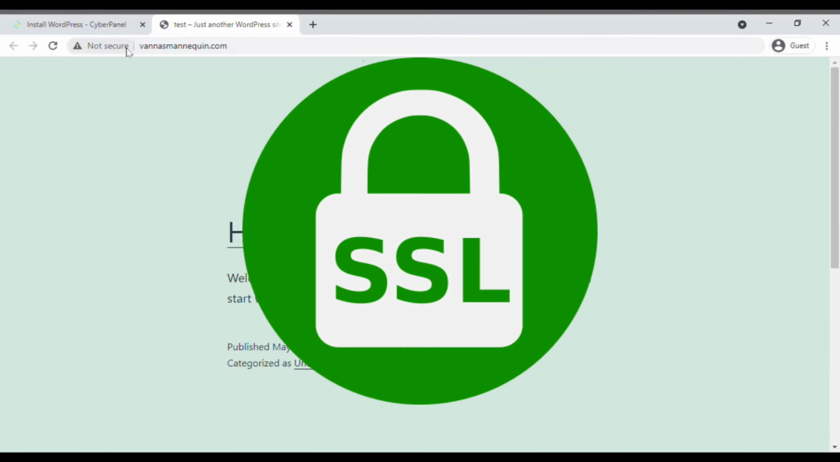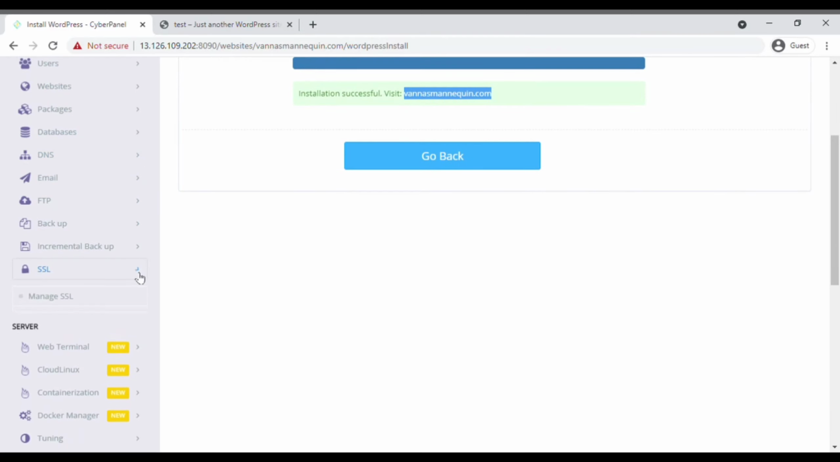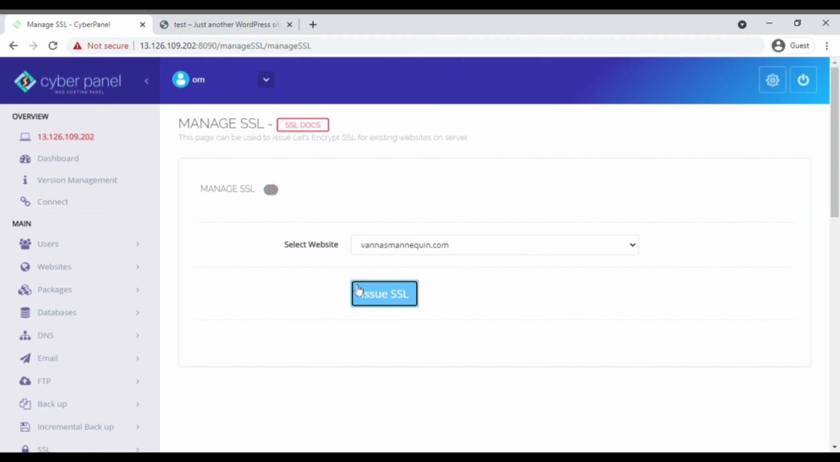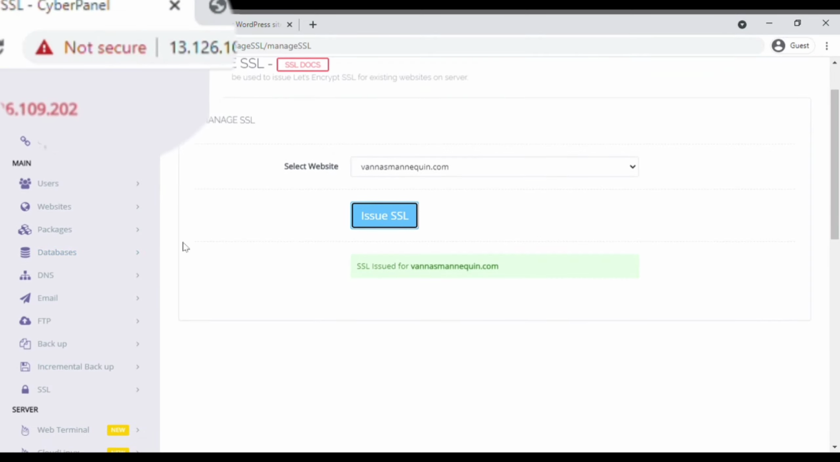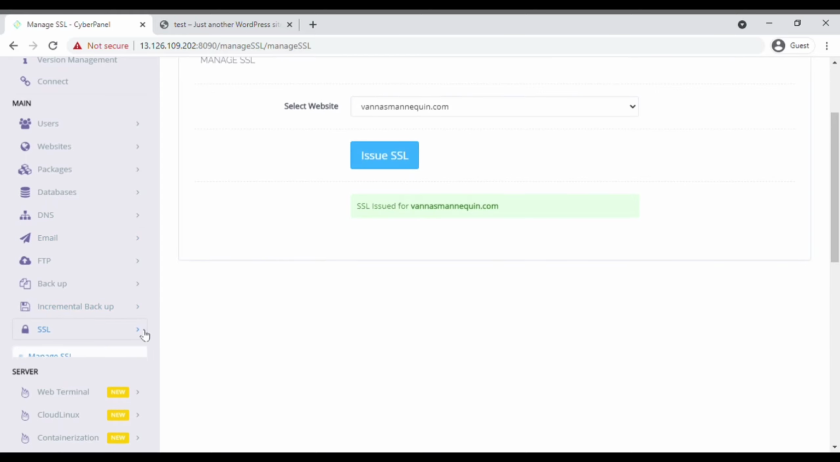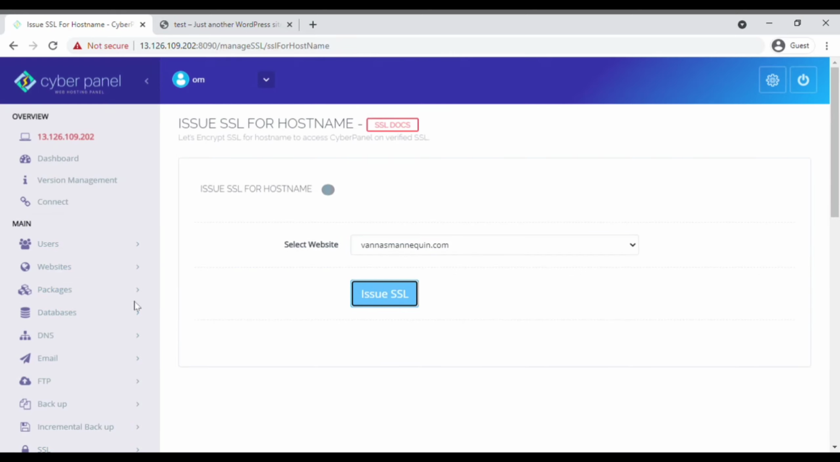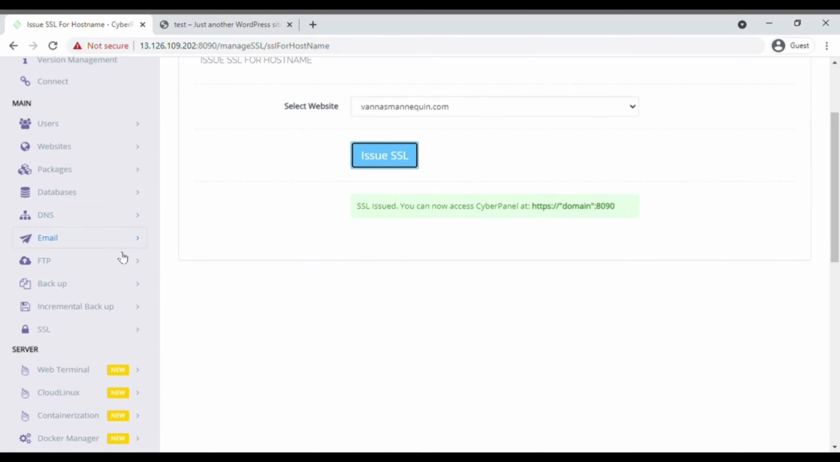The next step is to get an SSL certificate for free. For that, simply go to your dashboard, go to the SSL section, then Manage SSL. And after that, select the website and click on Issue SSL. This will automatically generate an SSL for you that will automatically renew. If you also want to access your dashboard in SSL, then go to the SSL section and after that click on Hostname and after that select the website and click on Issue SSL. Now you can use SSL in your dashboard also.